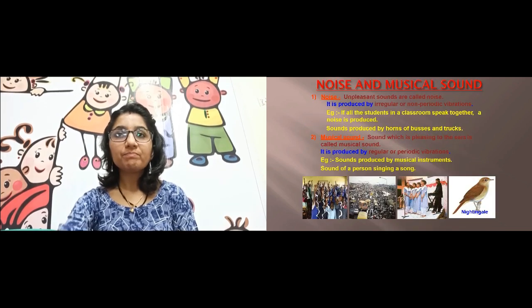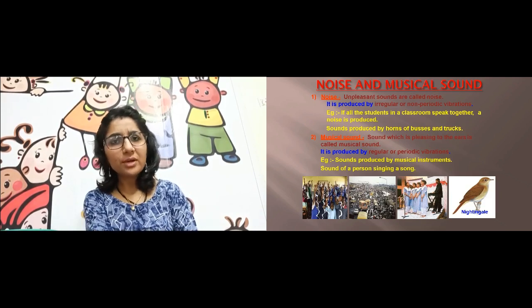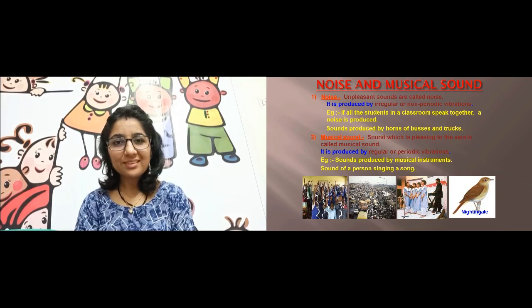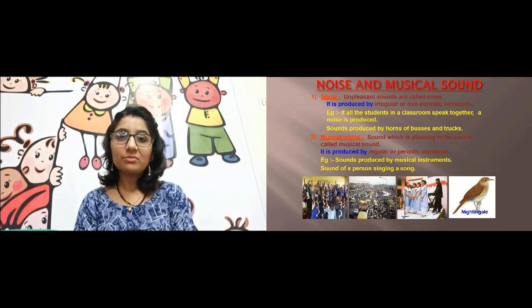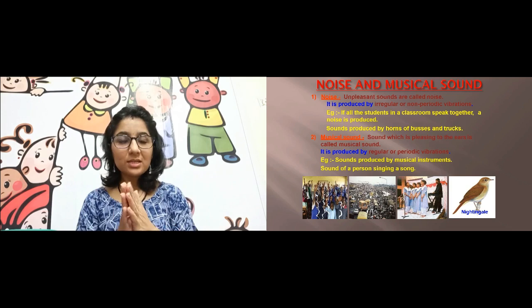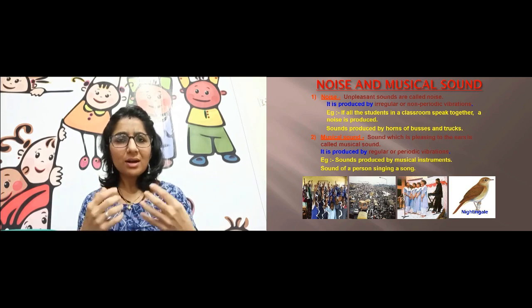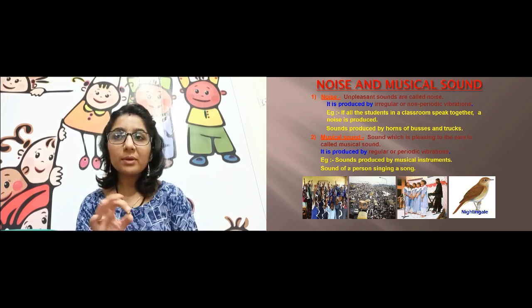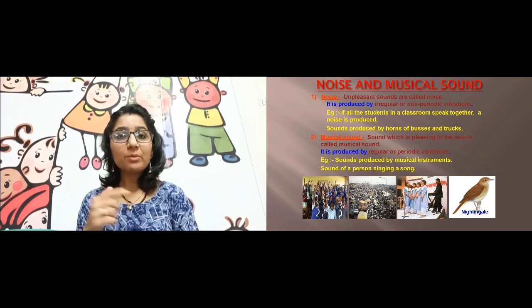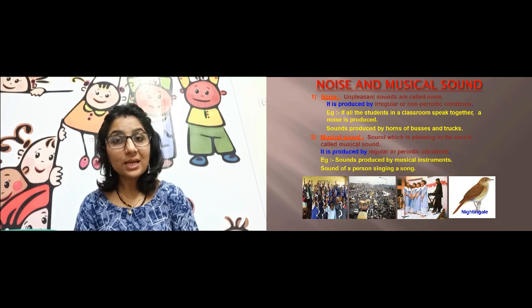Okay, then noise and musical sound. Can you guess what is the difference between noise and music? Music sounds good to us, right? We enjoy listening to music. Do you enjoy listening to noise? No, we don't. So what is the difference? Musical sound is very pleasing to our ear. And what is noise? The unpleasant sound is called noise. The musical sound is produced by regular and periodic vibration, the vibration which goes on regularly and periodically. But when the vibration is not regular, not periodic, then that is noise.